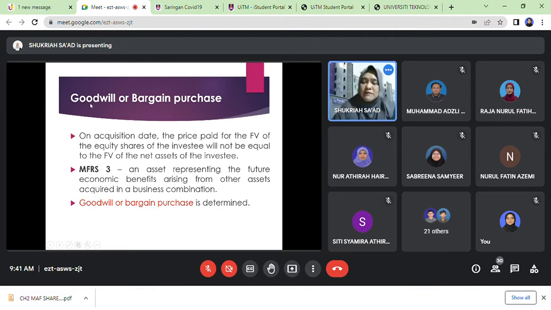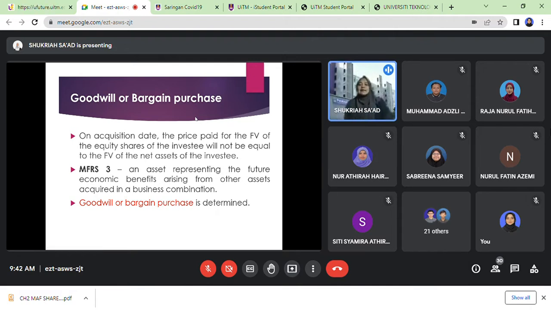Kalau positive goodwill, perbezaan dia dapat positif, the difference is positive value, so namakan dia goodwill. Kalau perbezaan antara CT dengan fair value net asset adalah negatif, kita takkan letak nama negative goodwill. Kita rebrand nama dia, nama dia adalah bargain purchase. So bargain purchase adalah negative goodwill.